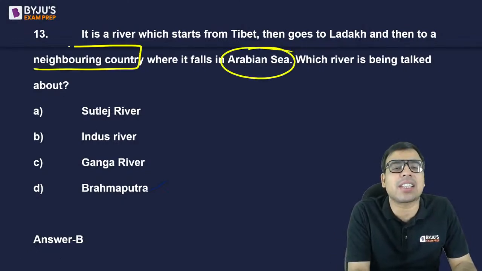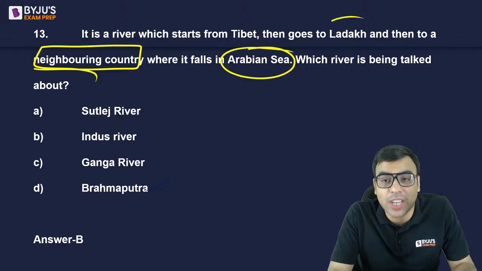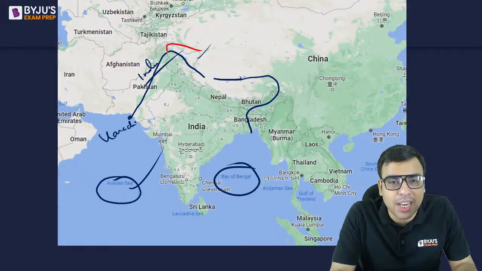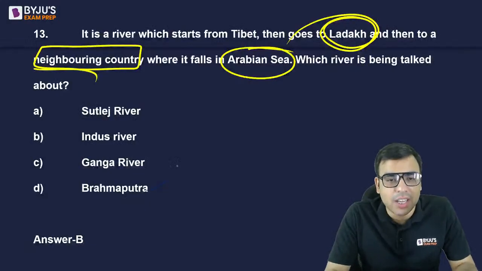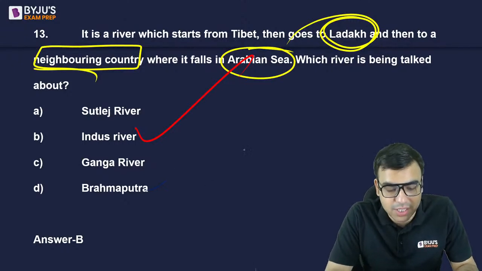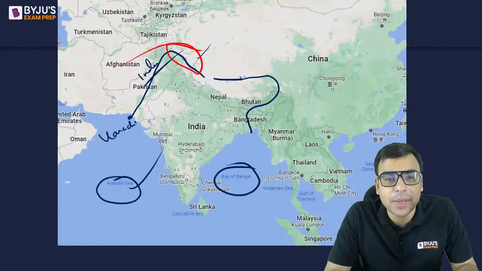ठीक है, यहाँ पे neighboring country था, you could not have judged it कि कौन सा neighboring country. So here this Ladakh was there, and you will find Ladakh here. यहाँ पे ये है Ladakh. This is Ladakh Union Territory. Okay, so the right answer is B. Indus River is the right answer to this question. Yes, Alauddin Haq, no lecture. Yes, B is the right answer.